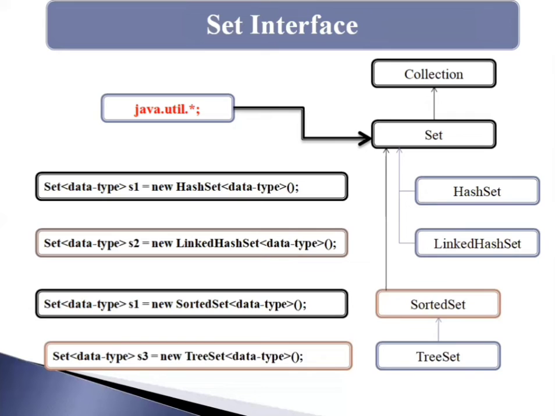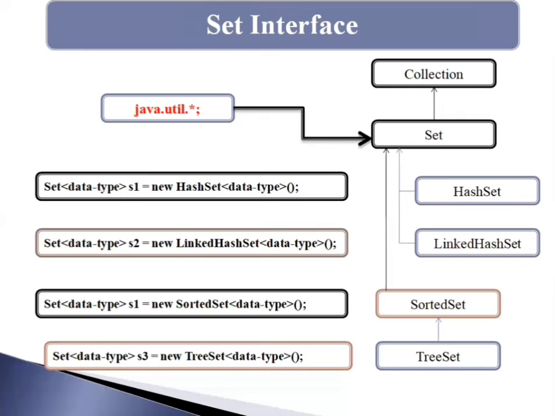First, HashSet. The HashSet class implements the Set interface, and it represents a collection that uses a hash table to store the elements.